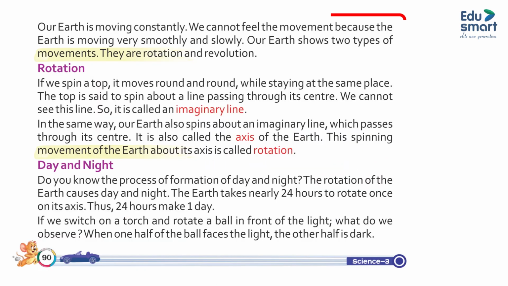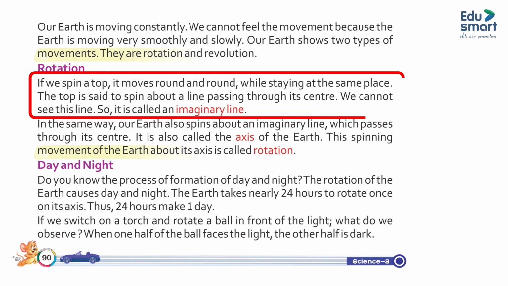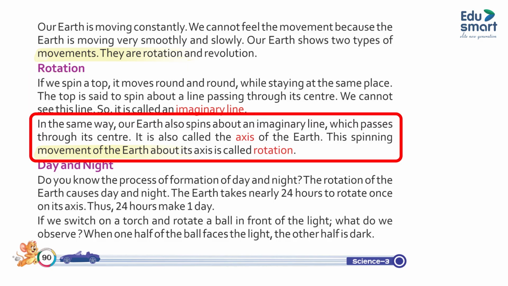Movements of the Earth. Our Earth is moving constantly. We cannot feel the movement because the Earth is moving very smoothly and slowly. Our Earth shows 2 types of movements. They are rotation and revolution. Rotation. If we spin a top, it moves round and round. While staying at the same place, the top is said to spin about a line passing through its center. We cannot see this line, so it is called an imaginary line. In the same way, our Earth also spins about an imaginary line which passes through its center. It is also called the axis of the Earth. This spinning movement of the Earth about its axis is called rotation.